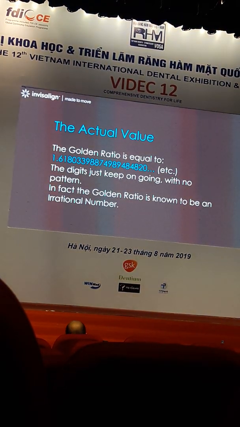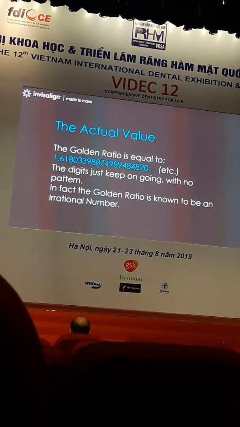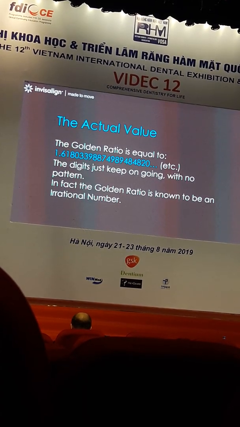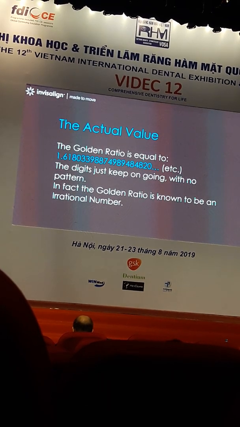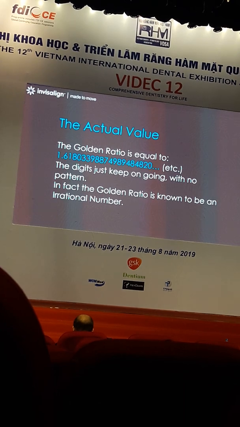And why is this so interesting? Because 1.618 is just a wrapped-up number. Actually, the number is an irrational number because it's never ending. You see, it's 1.618033988, never ending and no pattern at all. We call this kind of number an irrational number.